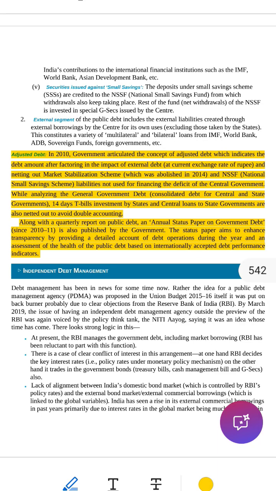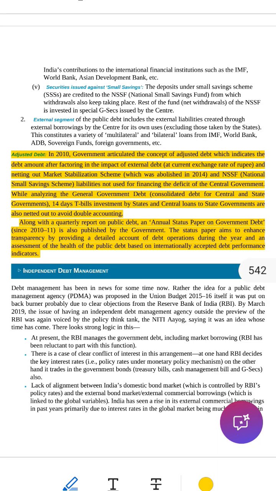Number 1, external debt at current rupee exchange rate. India borrows money from other countries in dollars, yen, etc. But in India we use rupees. So the value of the debt changes depending on how strong or weak the rupee is. Example, if $1 equals Rs 50, then a $100 loan equals Rs 5,000. If $1 equals Rs 80, then the same $100 loan equals Rs 8,000. So the adjusted debt shows the amount after converting foreign loans into rupees using the current rate.